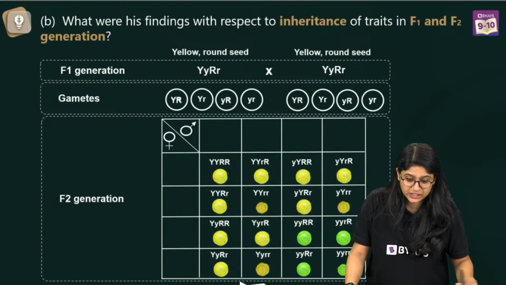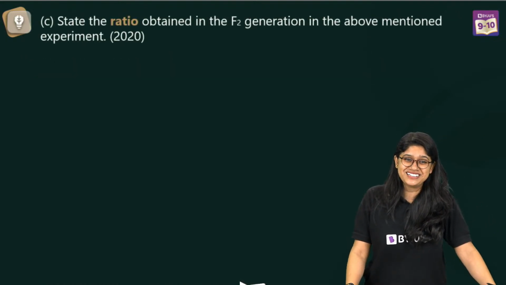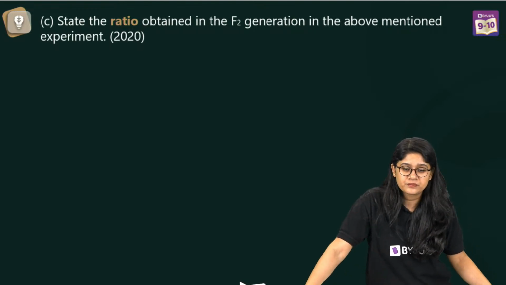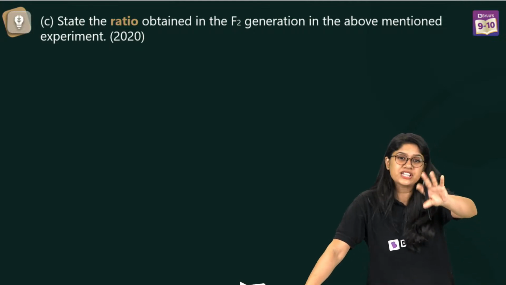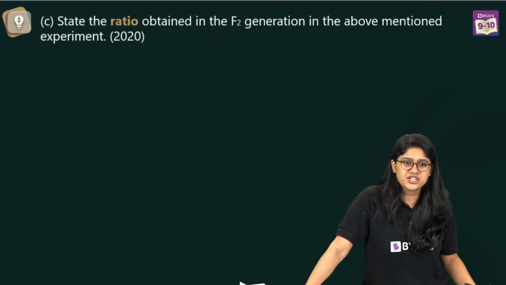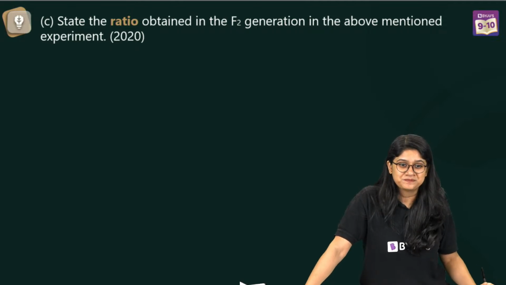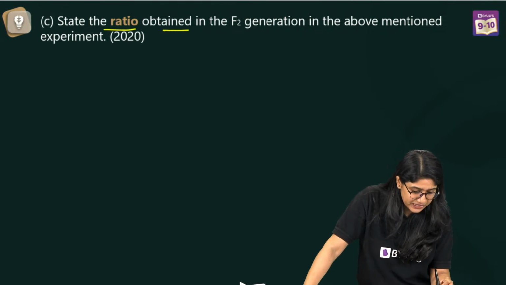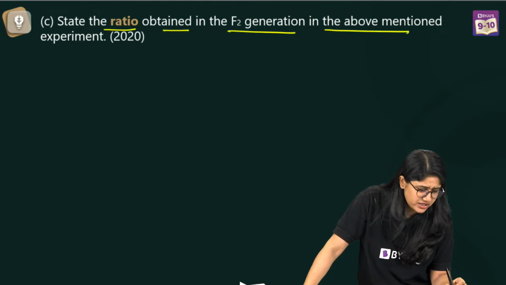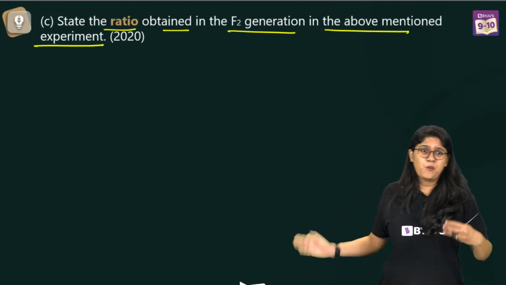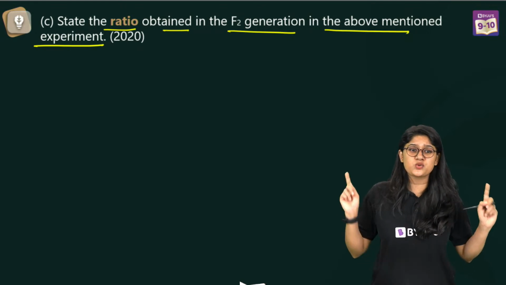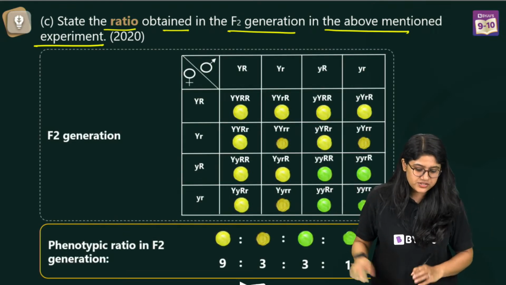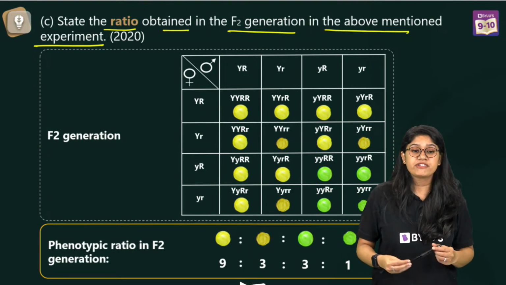Let's take a look at the C part of this question, everyone. Genetic makeup we will be discussing, I'll tell you what the genotype is also, in a minute. Yes, Afreen, welcome. Yes, Vaishnavi. Okay. C part, everyone: state the ratio obtained in the F2 generation in the above mentioned experiment. Easy peasy. What was the ratio obtained, everyone, in the above cross? 9:3:3:1. Super awesome. See, over here what we have is the phenotypic ratio.